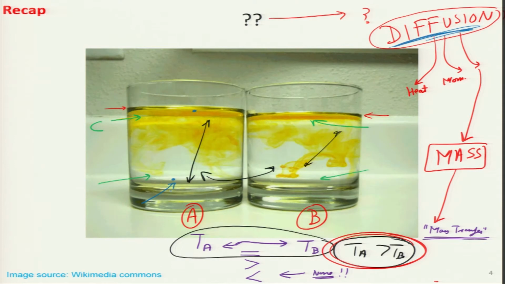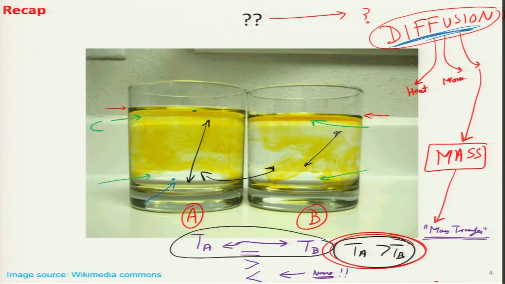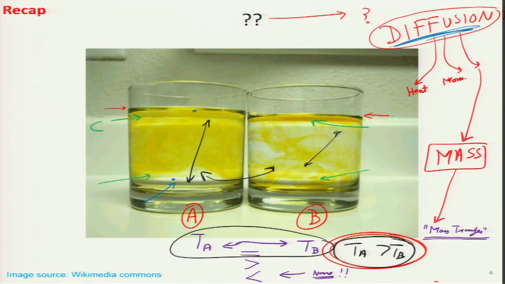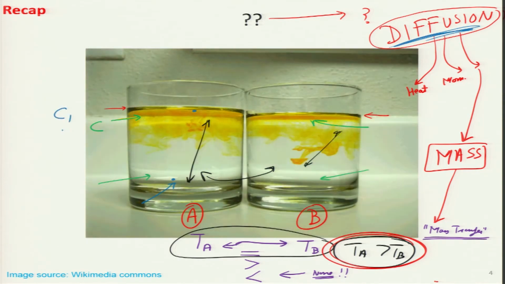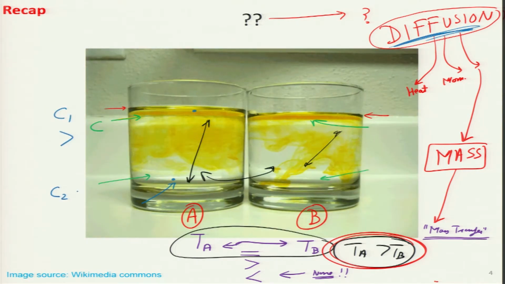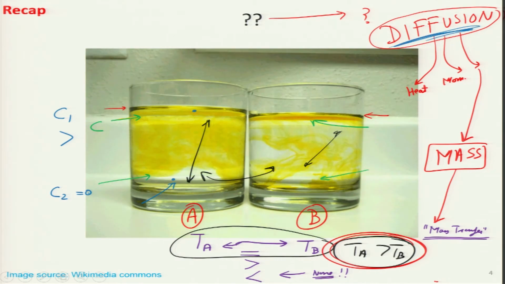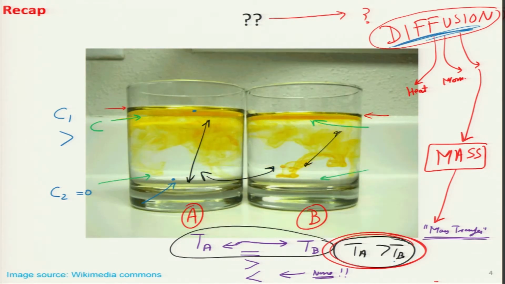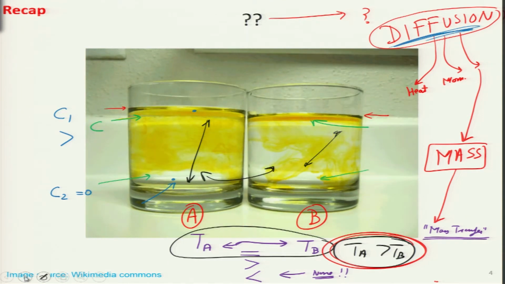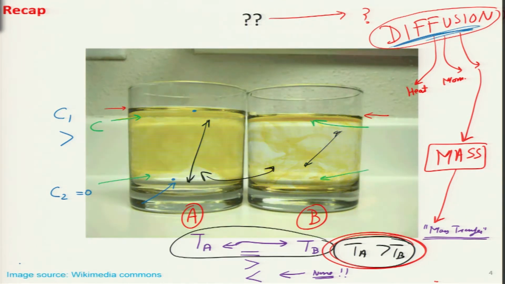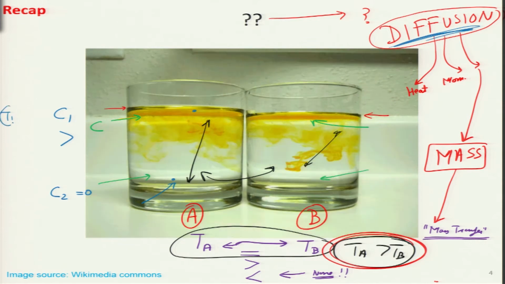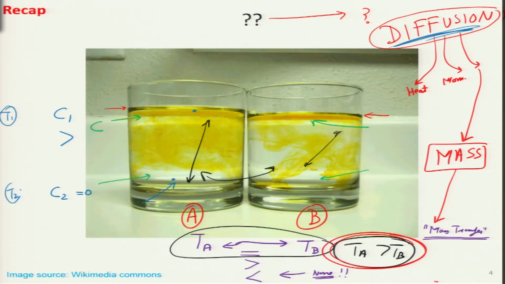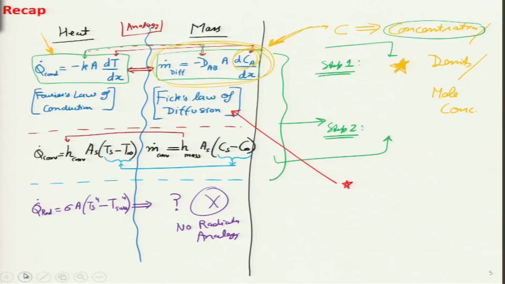Due to the difference in concentrations, if C1 is greater than C2, which is essentially 0 at the beginning of the video, then diffusion of mass will take place, just like the diffusion of heat took place if we have two temperatures T1 and T2 across any body.